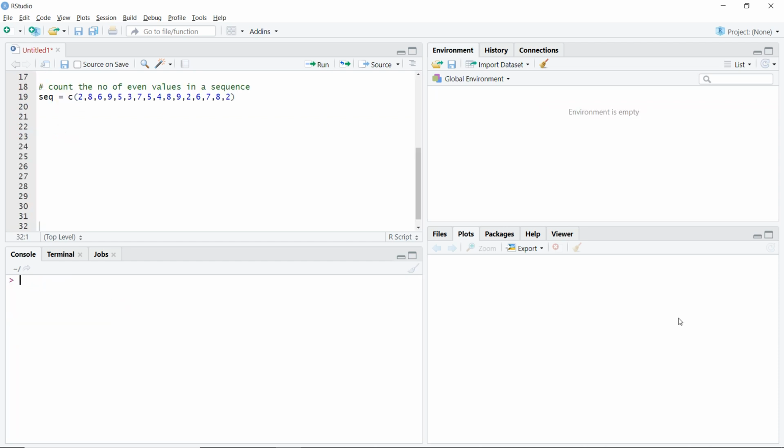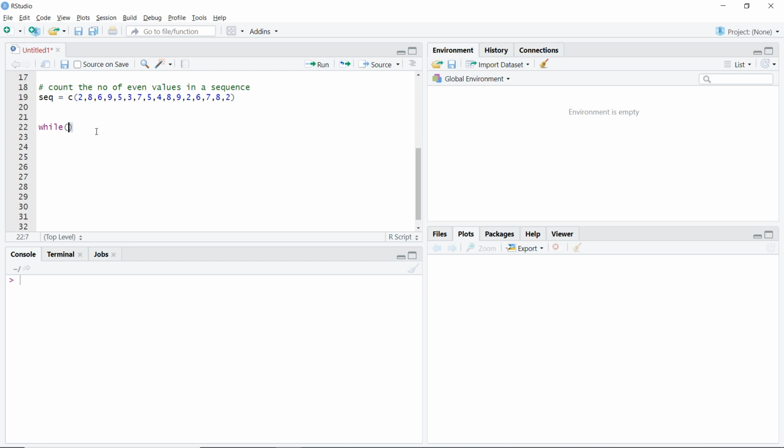Let's take an example. Count the number of even values in a sequence. Now we did this last time with for, and now we'll do it with while. Whenever we have while, we'll start with while and then our round brackets, and first of all we'll have to specify a condition that must be true. We have to run this for a specific number of times, that is the number of values in the sequence.